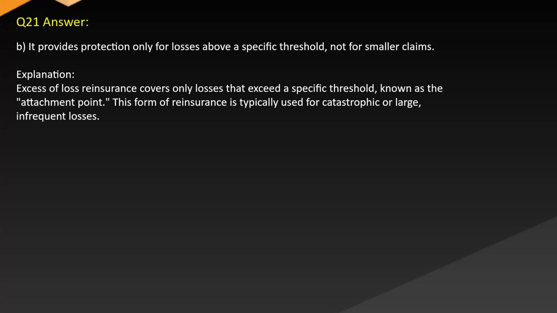Answer: B. It provides protection only for losses above a specific threshold, not for smaller claims. Explanation: excessive loss reinsurance covers only losses that exceed a specific threshold known as the attachment point. This form of reinsurance is typically used for catastrophic or large infrequent losses.